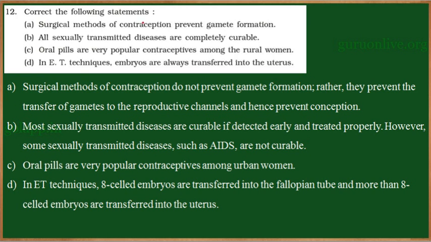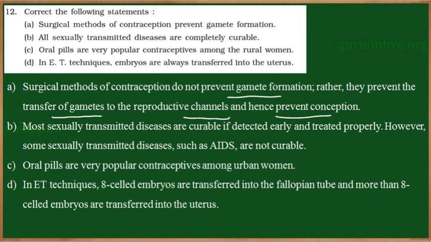Correct the following statements. Surgical methods of contraception prevent gamete formation. Now, surgical methods of contraception do not prevent gamete formation. Rather, they prevent the transfer of gametes to the reproductive channels and hence prevent conception.